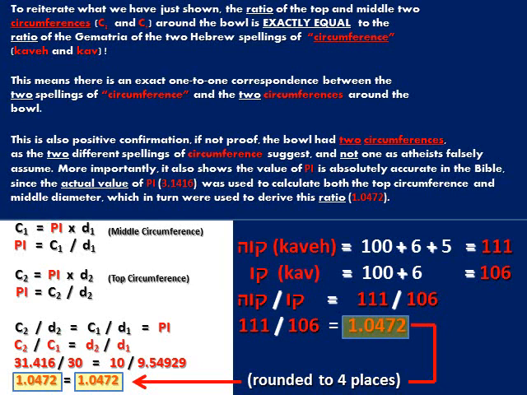More importantly, it also shows that the value of pi is absolutely accurate in the Bible, since the actual value of pi, 3.1416 rounded to 4 decimal places, was used to calculate both the top circumference and the middle diameter, which in turn were used to derive this ratio, 1.0472.